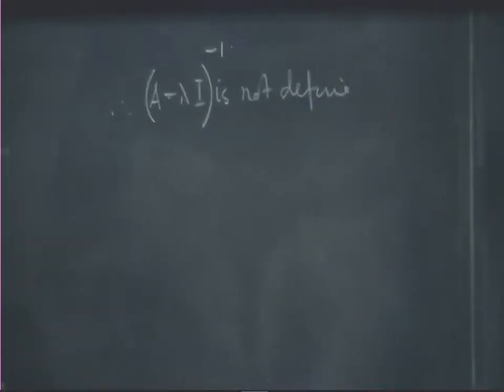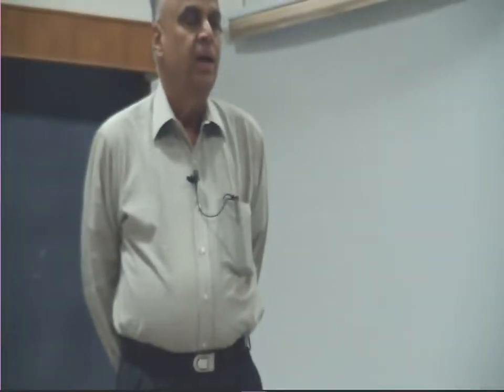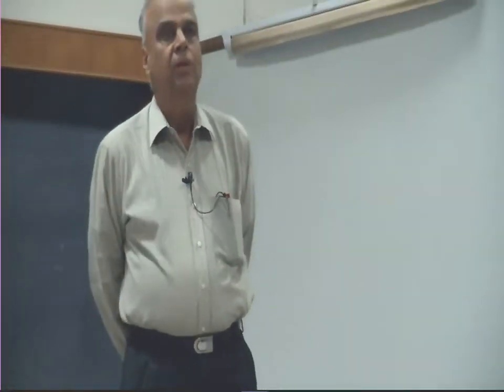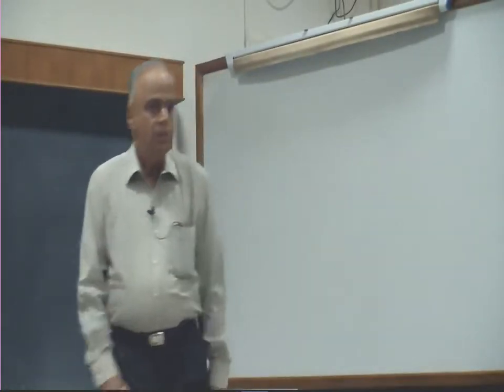The moment lambda is not an eigenvalue, then A minus lambda I is 1 1, and if you have a finite dimensional space and a linear operator on that, then the rank nullity theorem says rank plus nullity is n. If it is 1 1, nullity is 0, so rank is n, and so it is onto also, so the inverse is defined. Okay.